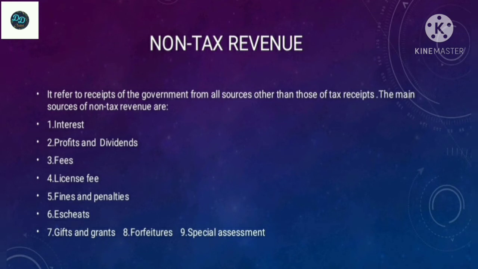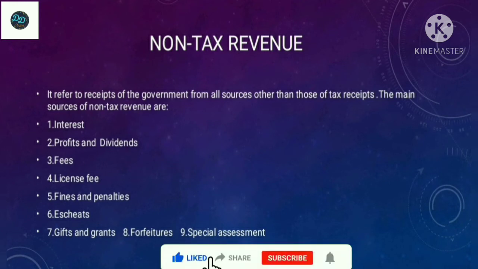Next one is escheat. It refers to the claim of the government on the property of a person who dies without leaving behind any legal heir or a will. Next one is gifts and grants. The government receives gifts and grants from foreign governments and international organizations. Sometimes individuals and companies also voluntarily gift money to the government.